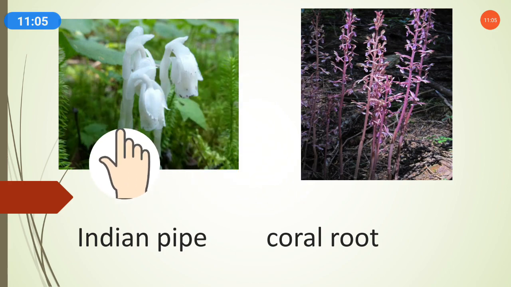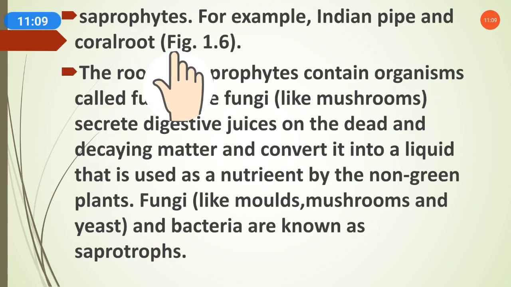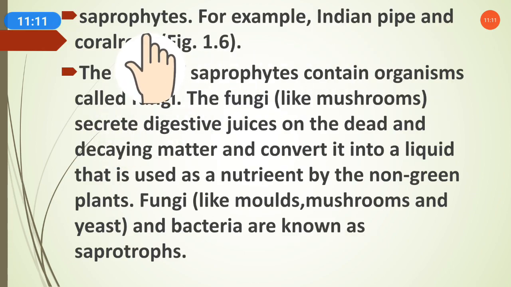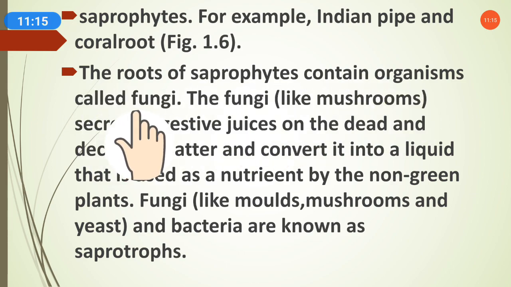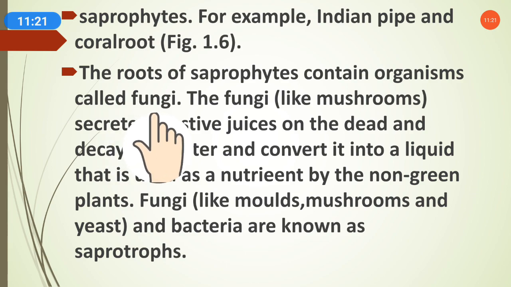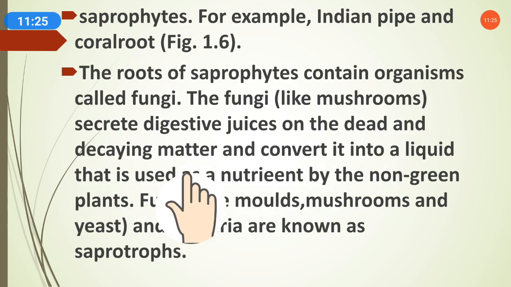The background green color is a different plant. Here this white one is Indian pipe, and they are called saprophytes. The roots of saprophytes contain organisms called fungi. The fungi, like mushrooms, secrete digestive juices on the dead and decaying matter.